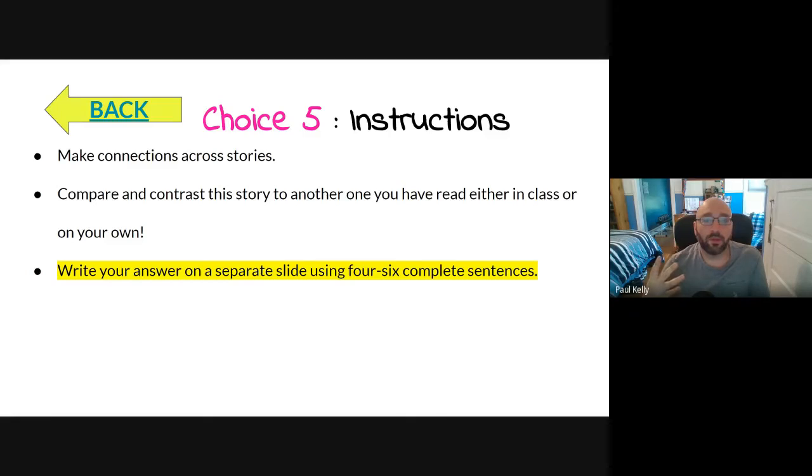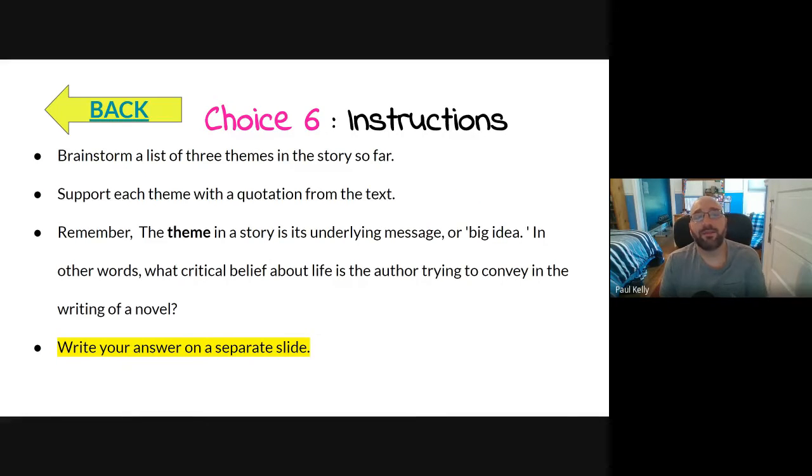So, stuff from this novel might be comparable with some stories we read from Family Matters. So if you still have a copy of Family Matters, you might want to flip through it, see if you can find a story that's comparable to something that's happening in Sleeping Freshmen Never Lie. Or if you can think of another story that's comparable to Sleeping Freshmen Never Lie, you can use that as well.